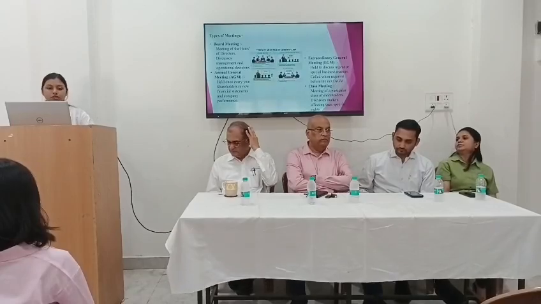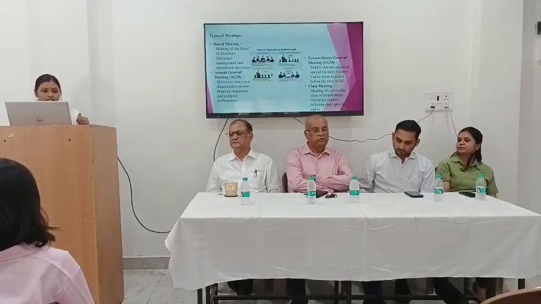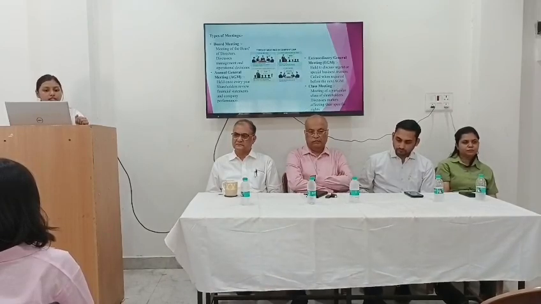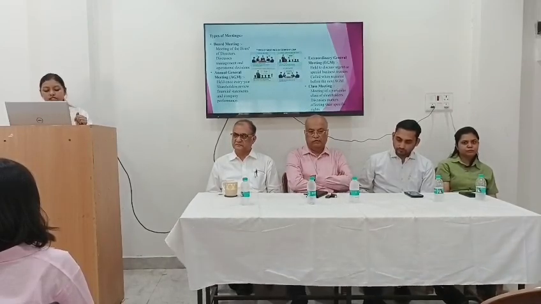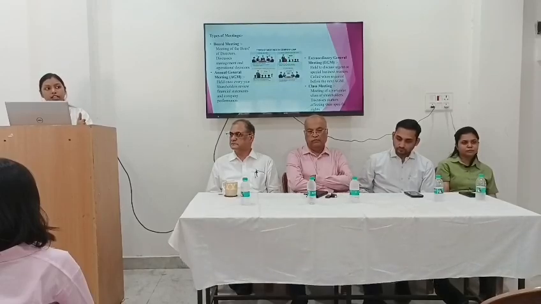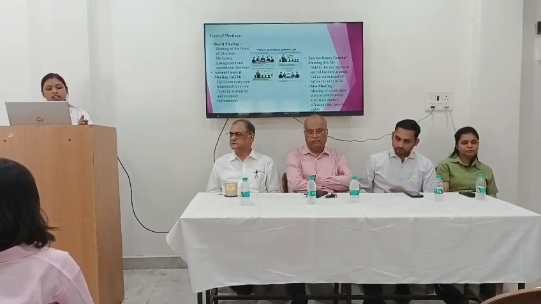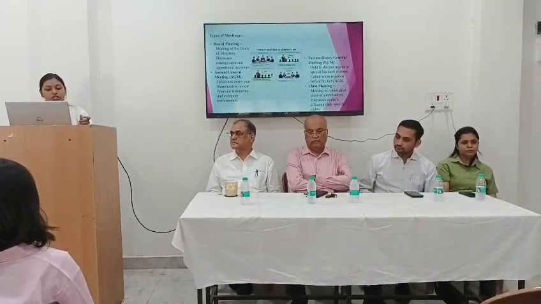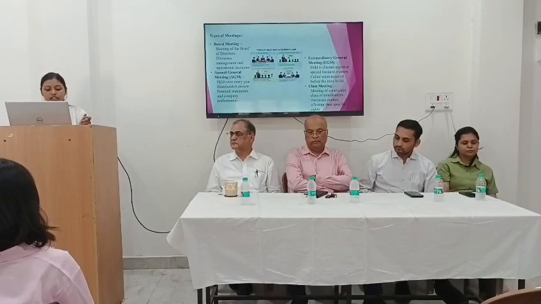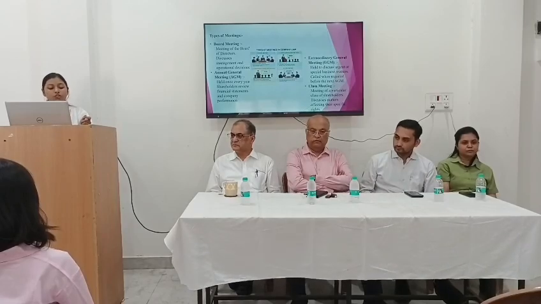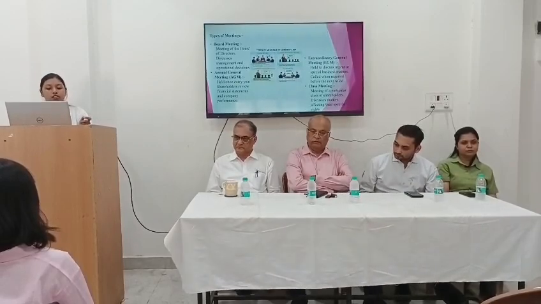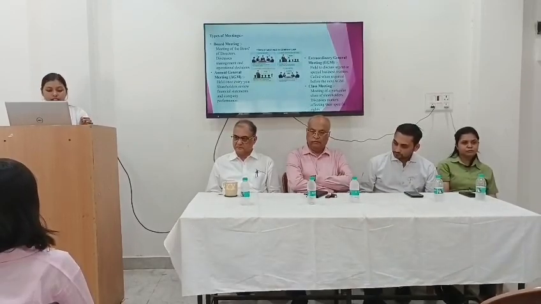Next one is the types of meetings. There are four types of meetings: the board meetings, annual general meetings, extraordinary general meetings, and class meetings. Board meetings are the meetings of the directors to discuss and decide on the company's management and operations. The annual general meeting is the yearly meeting of the shareholders to review the company's performance and financial statements. It is held every year.